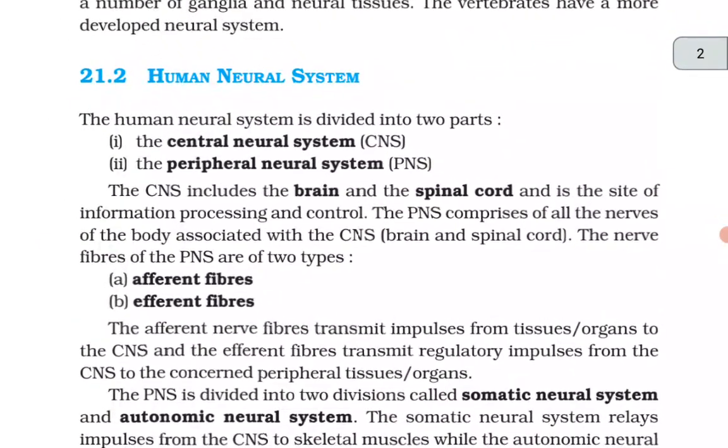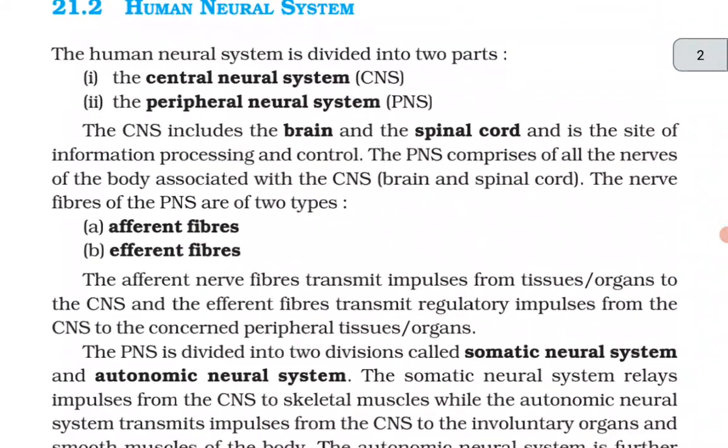Human neural system. The human neural system is divided into two parts: the central neural system and the peripheral neural system. The CNS includes the brain and spinal cord and is the site of information processing and control. The PNS comprises all the nerves of the body associated with the CNS, brain and spinal cord.